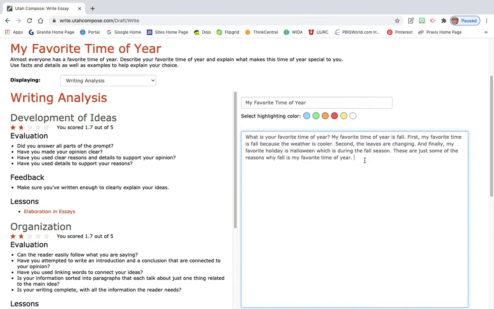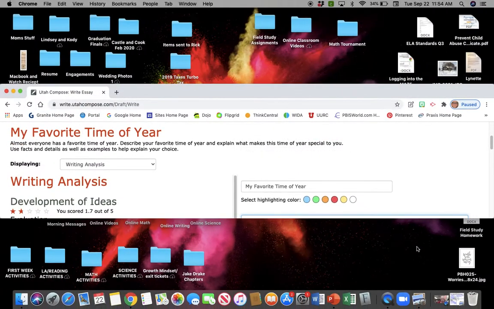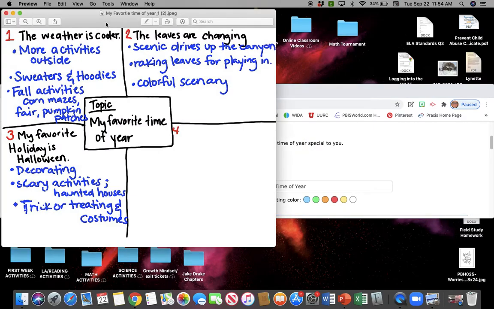So paragraph 2 is going to be about the first reason why that time of year is your favorite, okay? So I'm going to go back to my Foursquare really quick. So in my Foursquare, my first reason why is the weather is cooler. And then I've listed 3 supporting details, 3 more details that help me prove that the weather is cooler and that's why fall is my favorite, okay? So we're going to be using these 3 details: more activities outside, sweaters and hoodies, fall activities like corn mazes, the fair, the pumpkin patches, and we're going to put that collectively in a paragraph, okay?